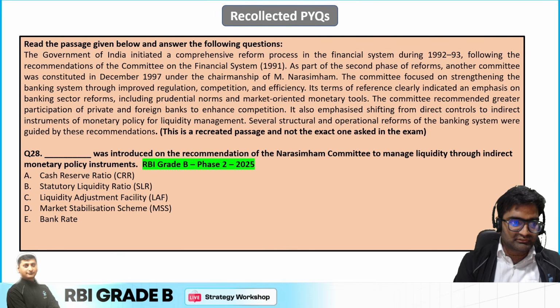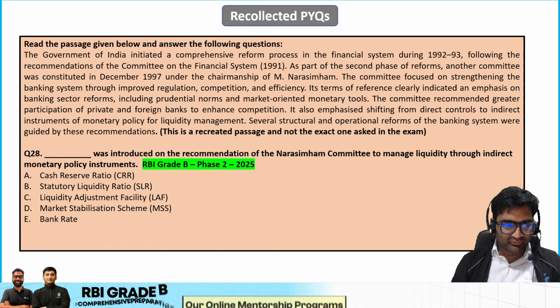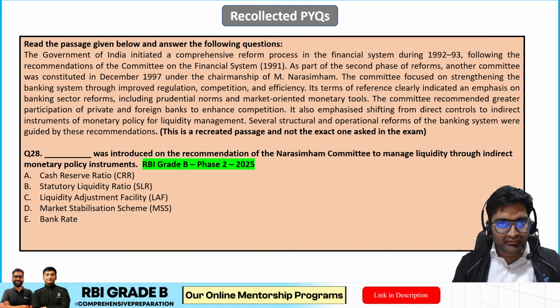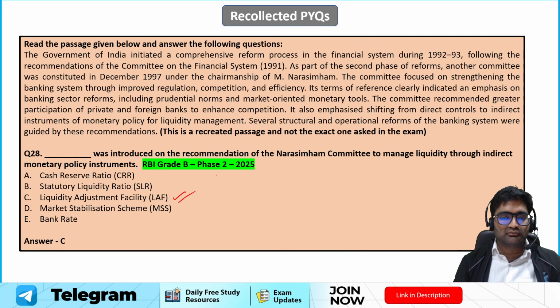Now please answer this one also. Dash was introduced on the recommendation of the Narasimhan Committee to manage liquidity through indirect monetary policy instruments. So what was recommended later on? Yes, the liquidity adjustment facility was recommended by the Narasimhan Committee. I hope that is very clear.